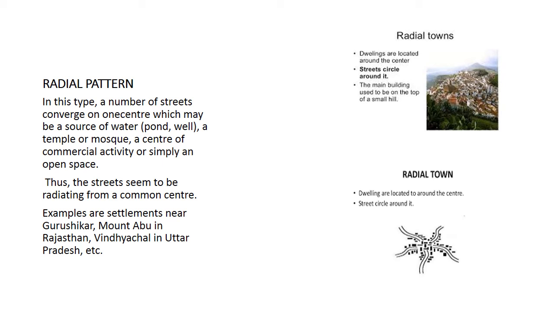These are the examples where such a settlement is usually seen. The main building used to be on top of a small hill. So there is one main building in the center and connectivity is given to the other houses. Such a pattern is usually seen in the radial pattern.